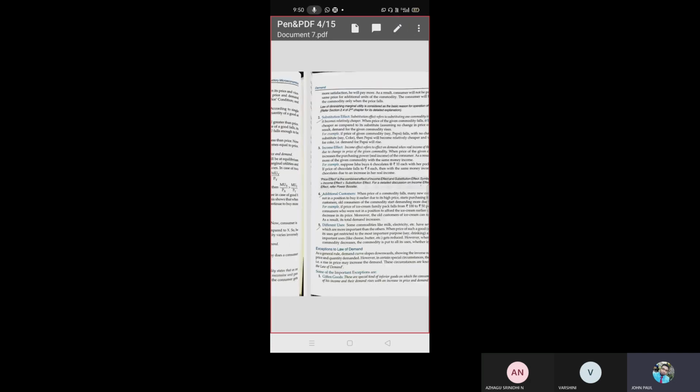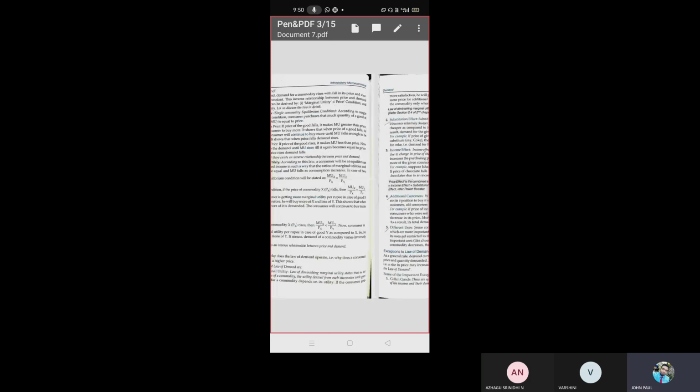They have given 5 reasons. So the first reason is the law of diminishing marginal utility. What is the law of diminishing marginal utility? It states that when we buy more and more units of a commodity, the utility derived, that is the satisfaction derived by each and every successive unit, decreases.